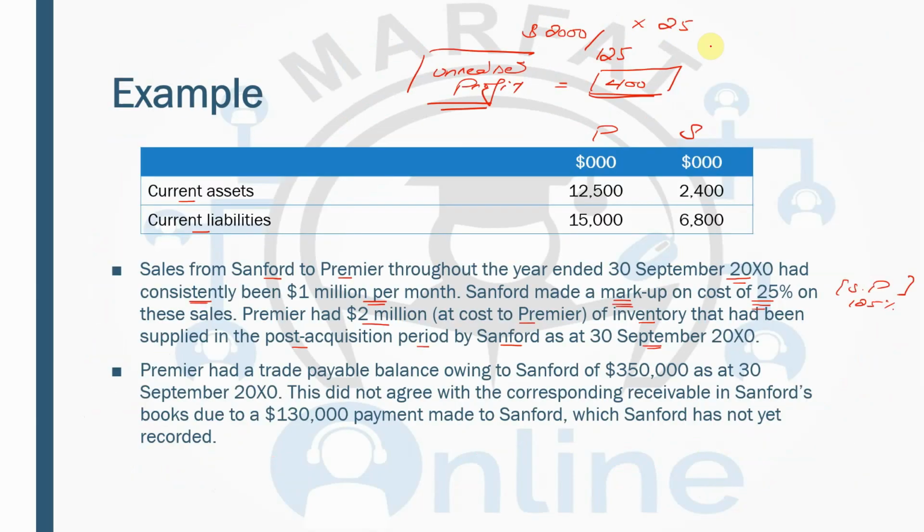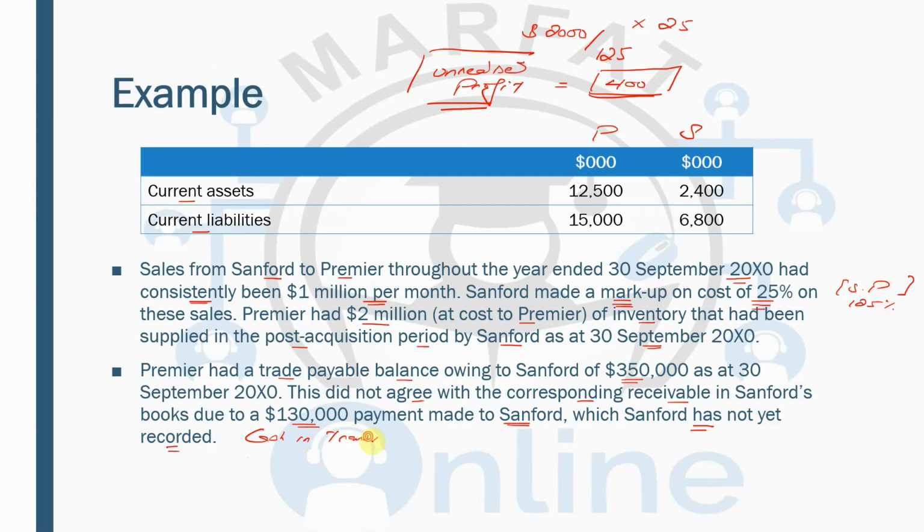So if you see in this example which we were doing, we have already calculated the unrealized profit. Premier had a trade payable balance owing to Sanford of 3,50,000. This did not agree with the corresponding receivable in Sanford's books due to a 1,30,000 payment made to Sanford, which Sanford has not yet received. This is the cash in transit.